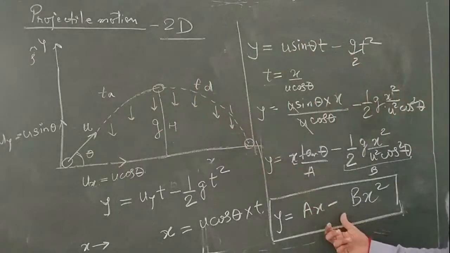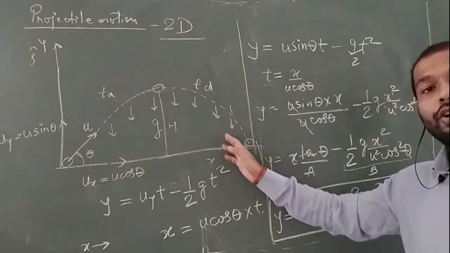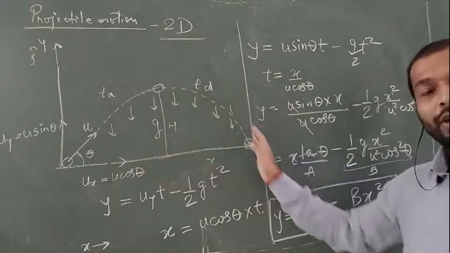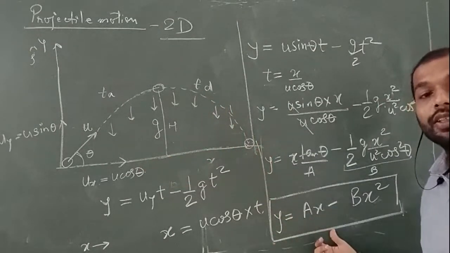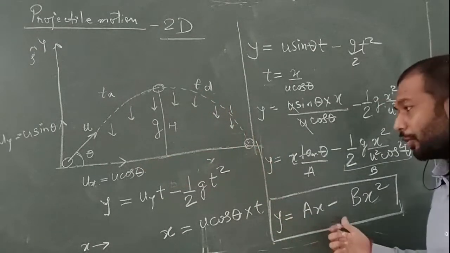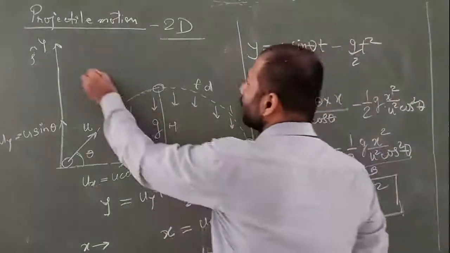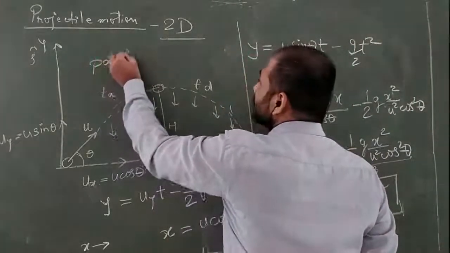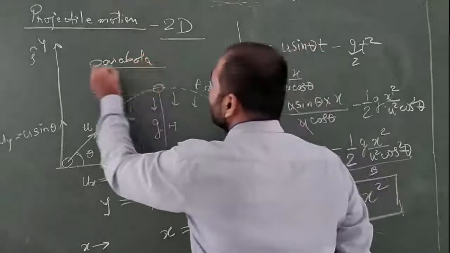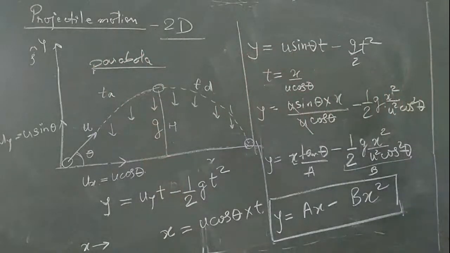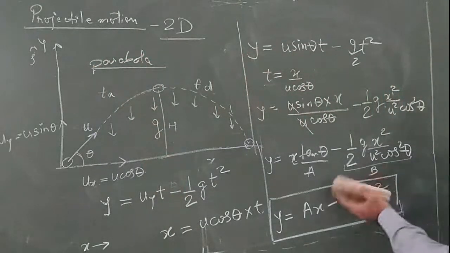That's why it is now proved that this curve is not a part of a circle. This curve is known as the parabola. So the parabola is the trajectory of this projectile motion. Similarly, you can say one more thing here. Let me explain once again.